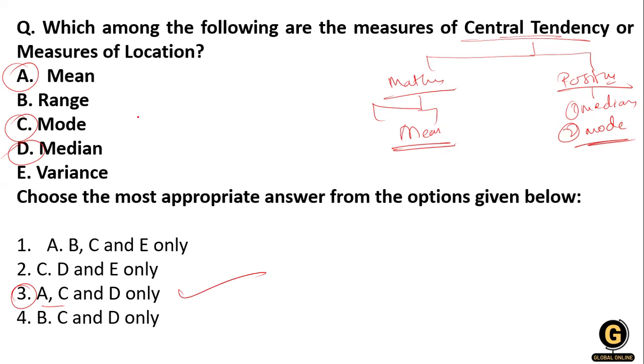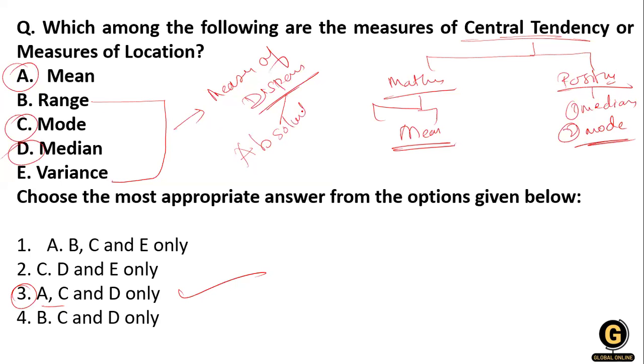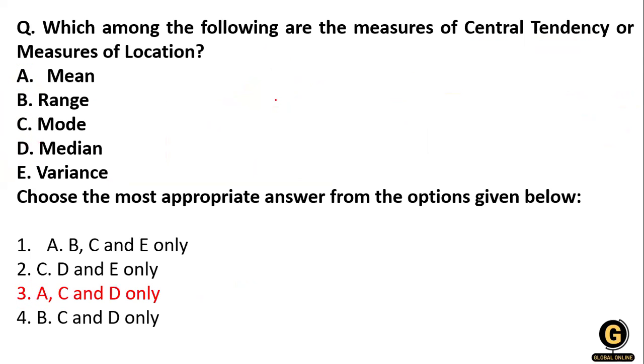Then what about the range and the variance, ma'am? Range and variance, these two things are related to the measures of dispersion. Range and variance are absolute measures of dispersion. Clear? So option number 3 is correct.